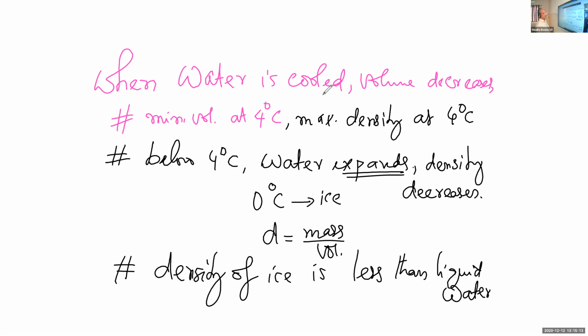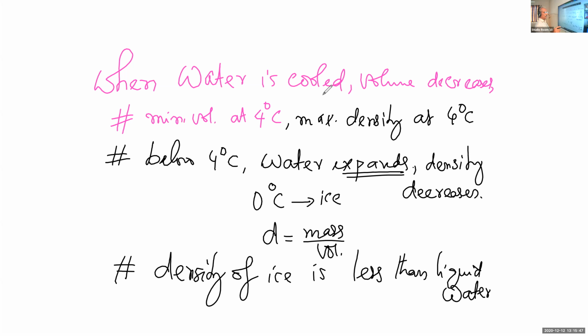The reason is this: ice has lower density than liquid water because below 4 degrees Celsius, there is expansion. In ice, there is a tetrahedral structure through hydrogen bonds, and the bond angle expands to 109 degrees 28 minutes.